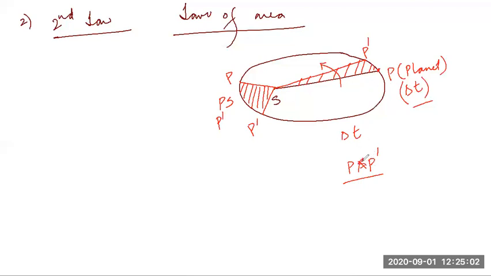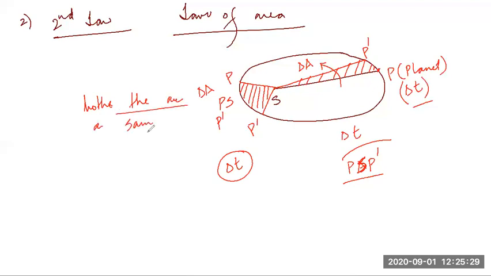No, this is PSP dash. So I'm sorry. So this area, guys, delta A, in both the cases, is the area swept by the line joining planet and sun in time delta t. Second law says both these areas will be same. Both these areas are same.